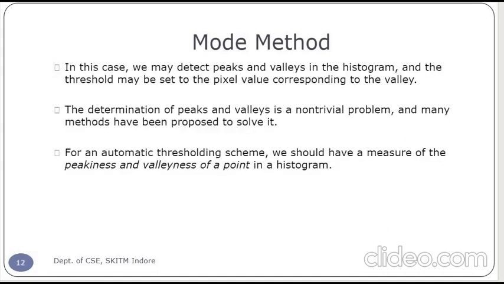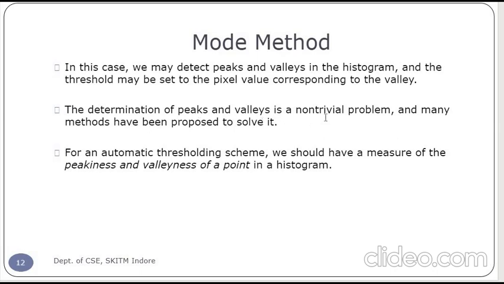So in this case, we are detecting the peaks and the valleys in the histogram, and the threshold may be set to the pixel value corresponding to the valley.